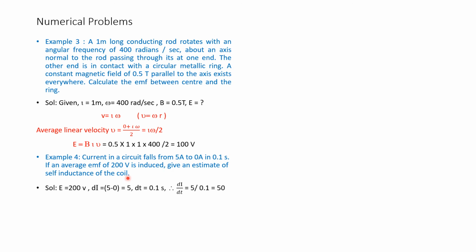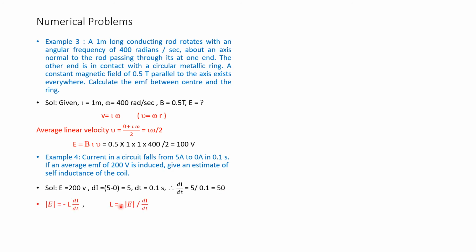Solution. E is equal to 200 volts, di is equal to 5 to 0, that is 5, and dt is 0.1 second. Therefore, di by dt is equal to 5 by 0.1, that is equal to 50.